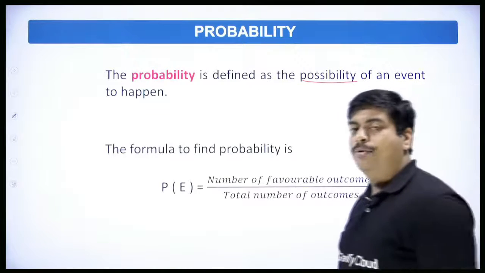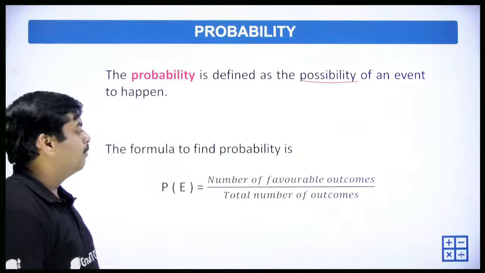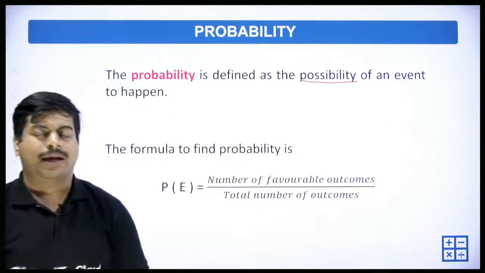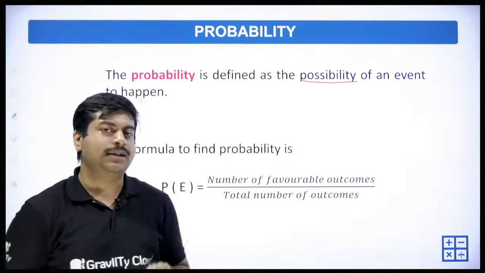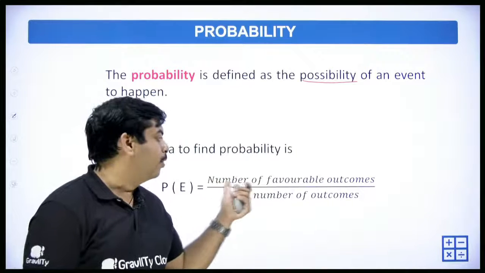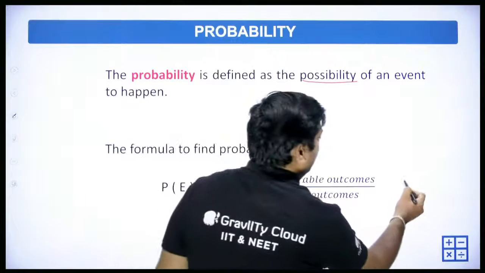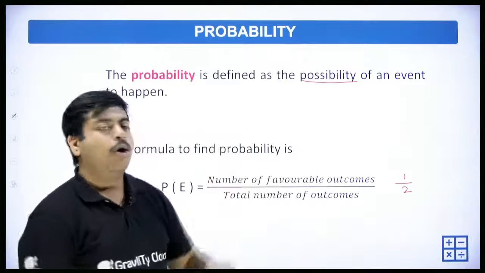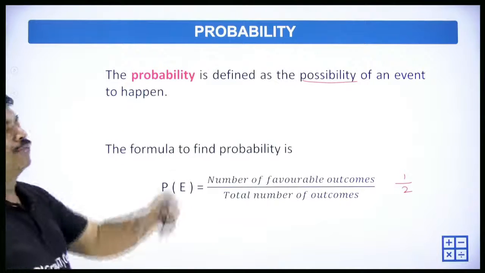The formula to find the probability is, okay, I'll give you more examples. What is the formula to find probability? Number of favorable outcomes by total number of outcomes. Okay, let's take the cricket match. Toss a coin. You have two options, right? Either head or tail. You'll be choosing one. So the number of favorable outcomes is only one, and the total number will be two, head or tail. Out of that, only one option you'll be taking for yourself, right? So that probability is 1 by 2.